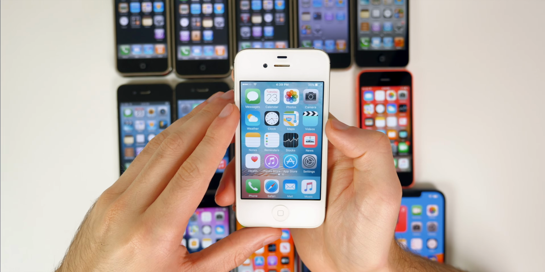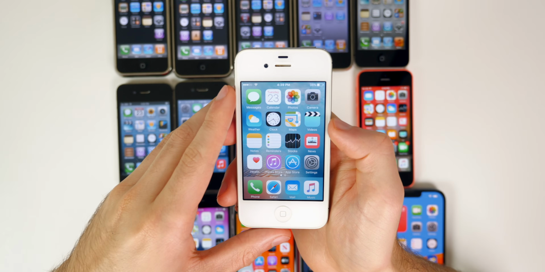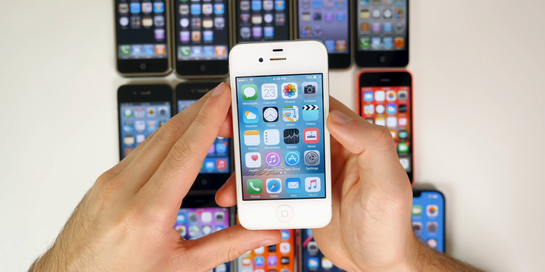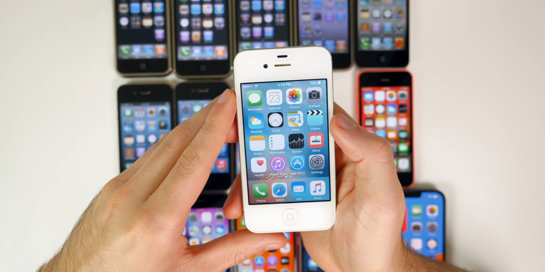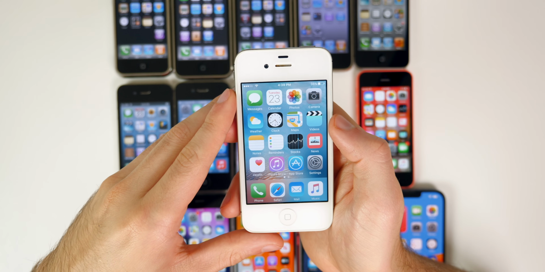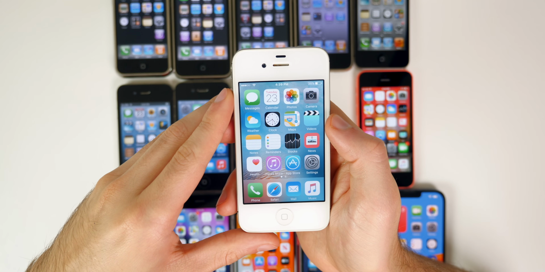So after consecutive years of a lot of changes to the front end and a lot of new features added in iOS, iOS 9 was a little bit different. This was the first year that Apple opened up the public beta program. So you no longer had to pay to test out the betas on your iPhone. You could just sign up to the public beta program.